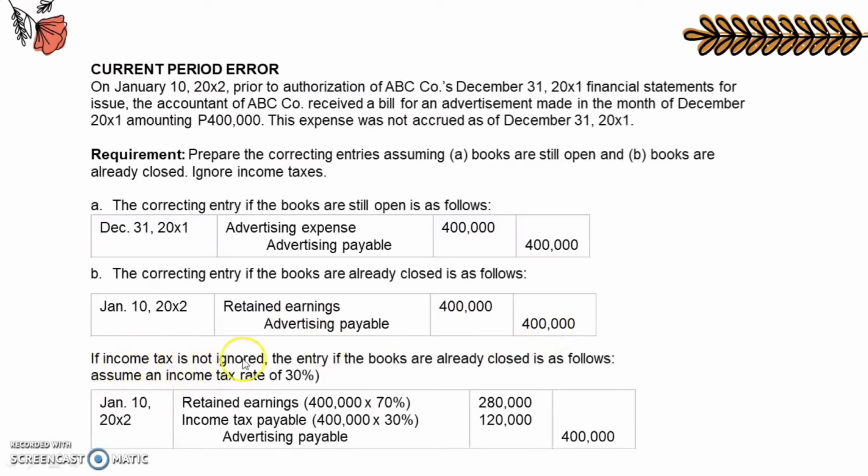If income tax is not ignored, the entry if the books are already closed is as follows, assuming that an income tax rate is 30%. According to PAS 12, income taxes requires the recognition of current or deferred taxes on adjustments to the opening balance of retained earnings resulting from either change in accounting policy that is applied retrospectively or the correction of an error. So, the entry would be January 10, 20X2, debit retained earnings 400,000 multiplied by 70%, 280,000. Debit income taxes payable 400,000 multiplied by 30%, 120,000. Credit advertising payable of 400,000.